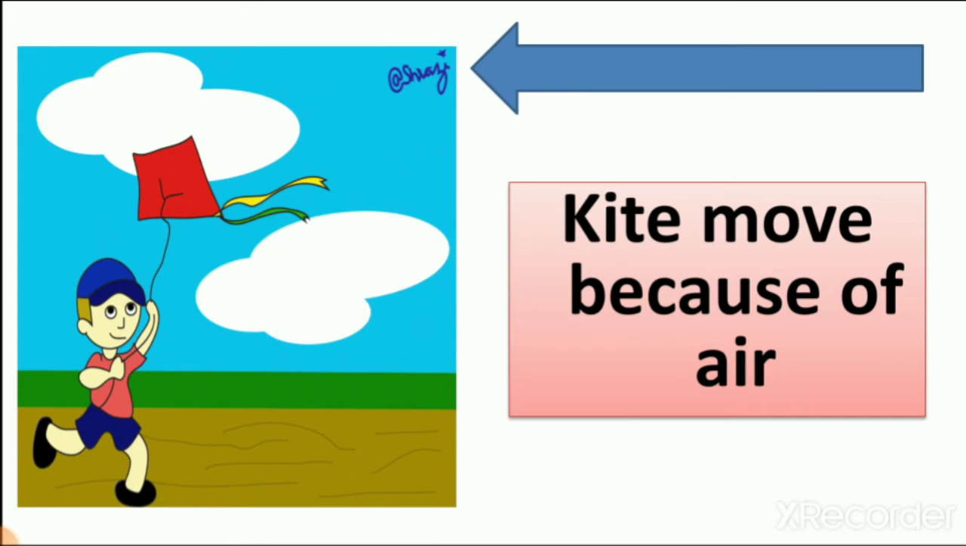Here you can see one boy is flying a kite, and you can see the boy is running. So what is the meaning of running for flying a kite? It means when you run, the air comes near to the kite, and because of that the kite starts flying. So the kite moves because of air. Now you can understand that when things are moving, then you can feel the air, right? We cannot see air, but we can see the things which are moving because of air. So the kite moves because of air, right?